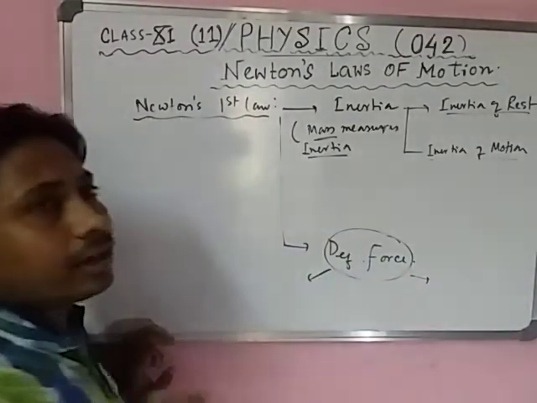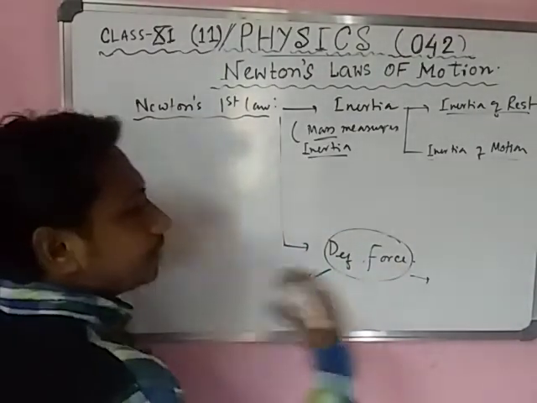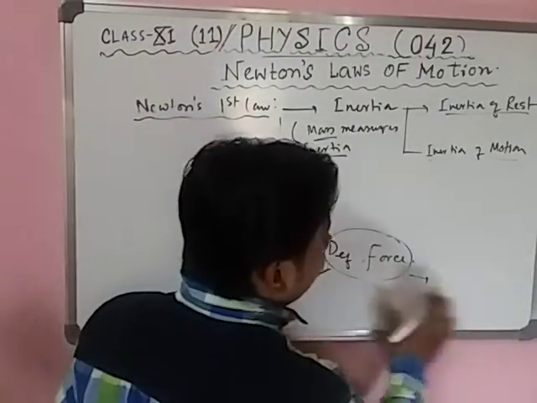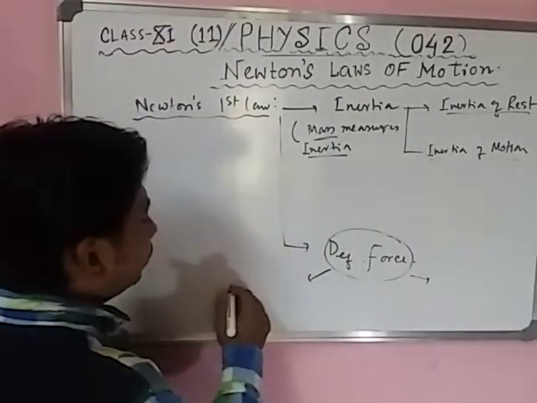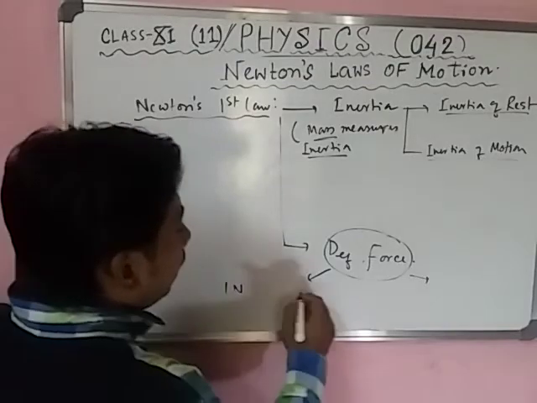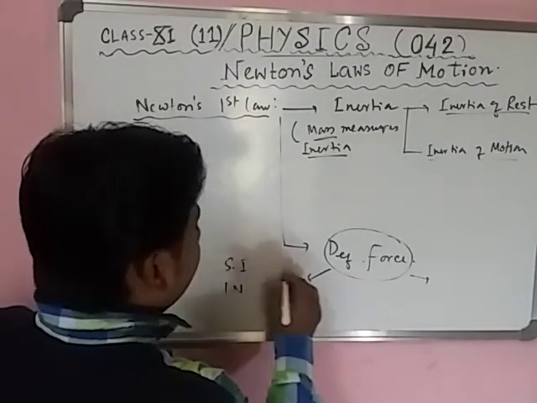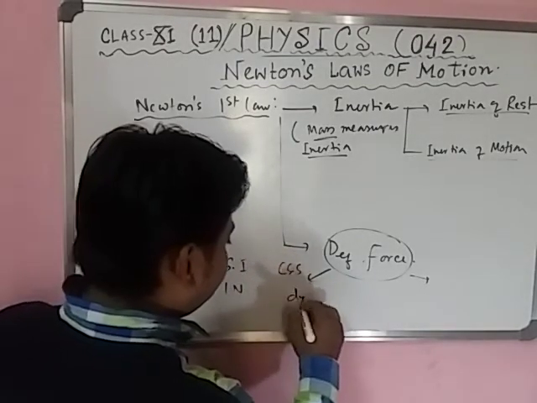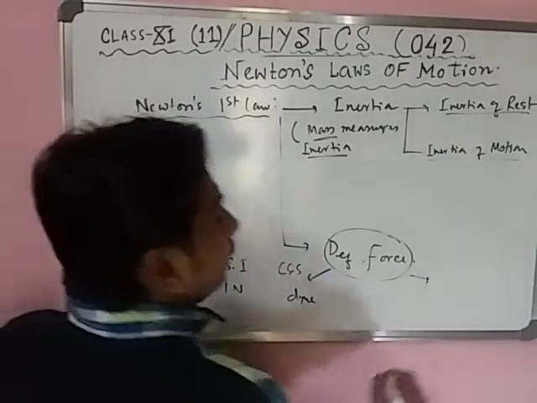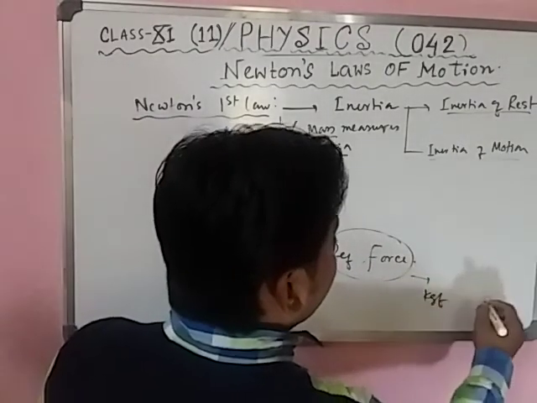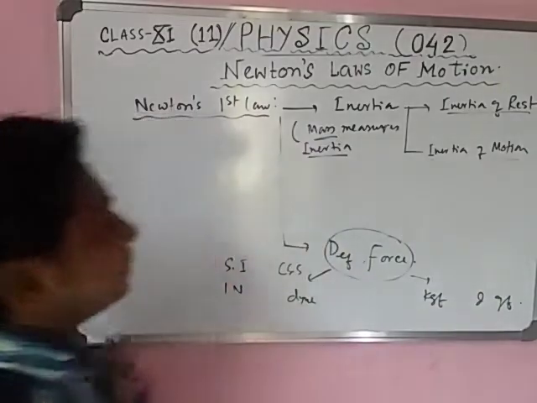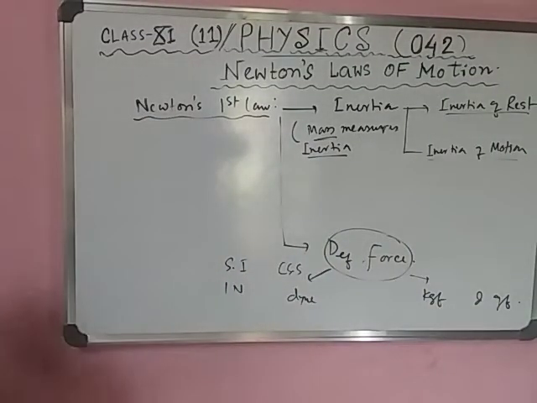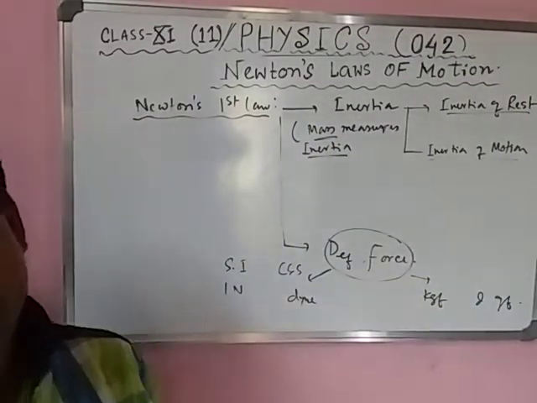The units of force are of two types. Number one is called absolute unit, number two gravitational. In absolute units, the SI unit is Newton, and the CGS unit is dyne. This is the absolute unit. Gravitational units are kgf and gf. And inertia means mass, so kg and gram.